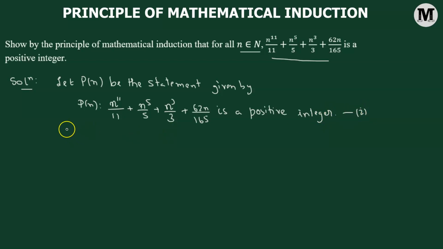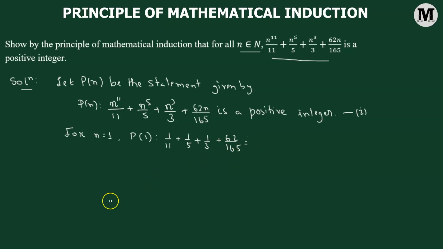Now let's verify that this is a true statement. For n equals 1, we check whether the statement is true for the first natural number. We have P of 1, where we replace n with 1. That gives us 1 over 11 added to 1 over 5 added to 1 over 3 plus 62 over 165.